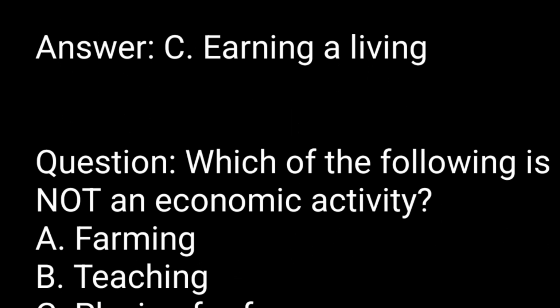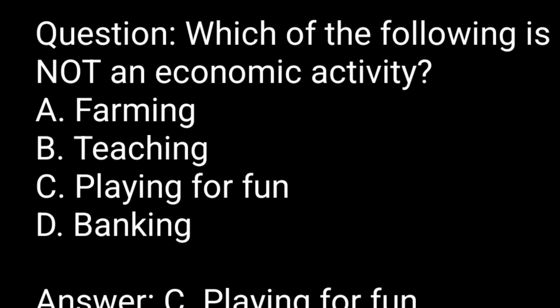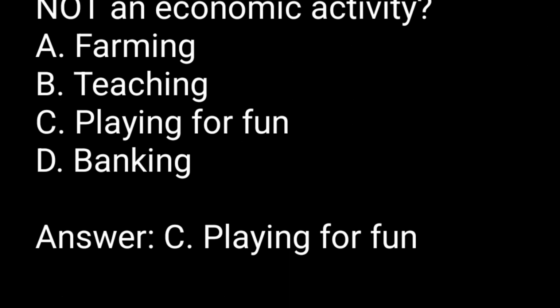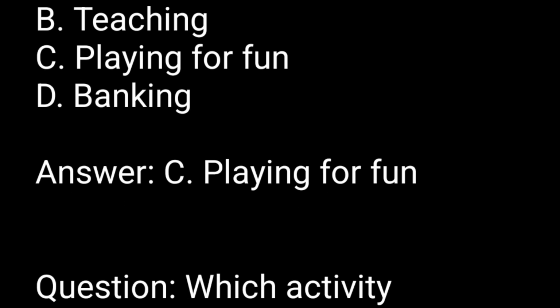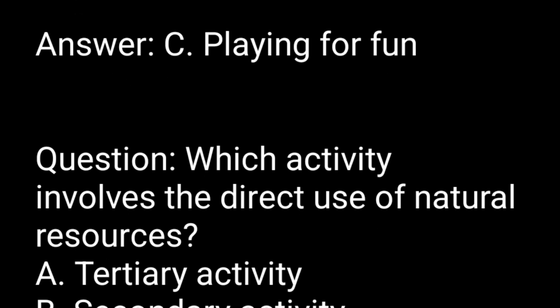Question. Which of the following is not an economic activity? A. Farming. B. Teaching. C. Playing for fun. D. Banking. Answer. C. Playing for fun.